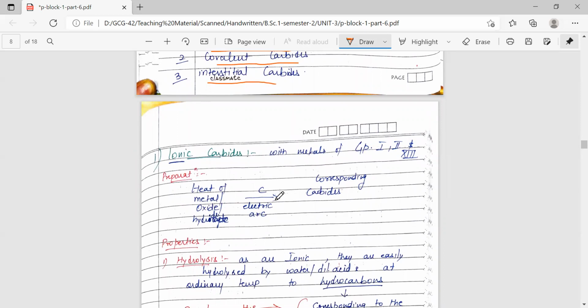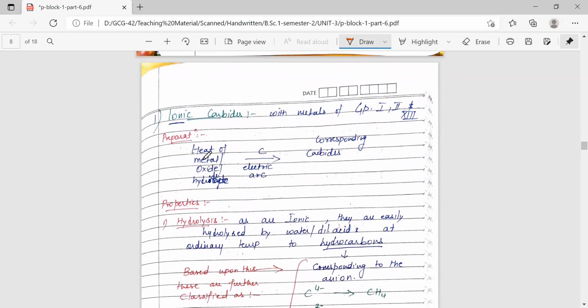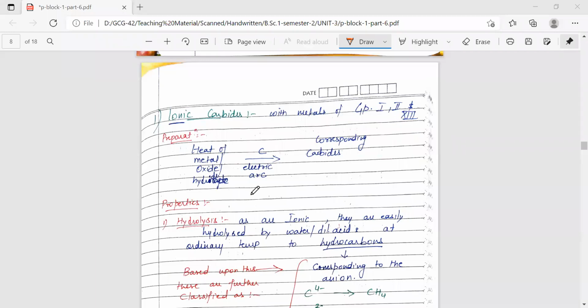The ionic carbides are formed with the metals of group 1, group 2 and group 13, which are more electropositive than group 14, majorly carbon. So preparation is simple. We have already discussed that we have to heat metal oxide or their hydrides with carbon in the presence of an electric arc, and we'll get the corresponding carbides. So this is how we prepare the ionic carbides.